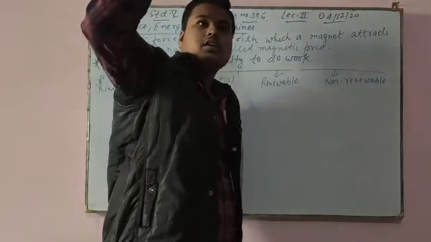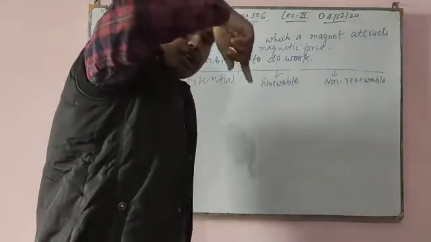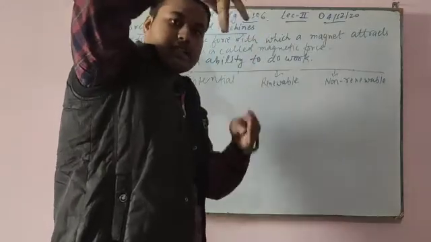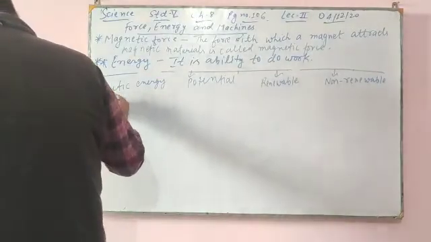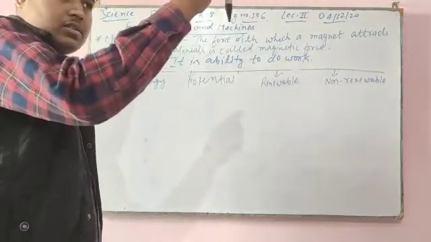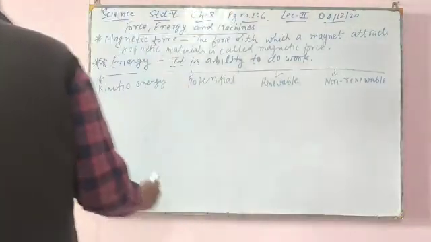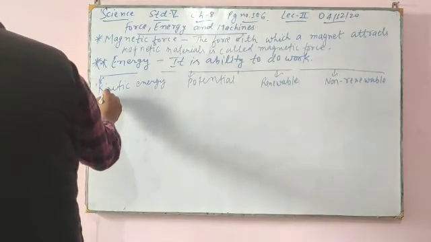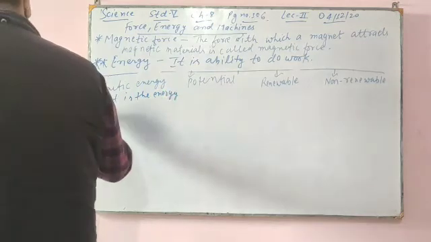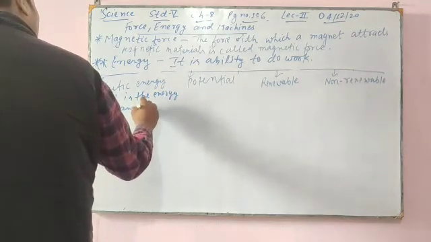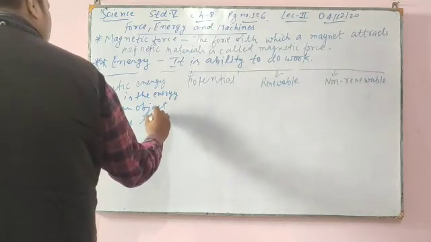When I leave this marker from up to down, it has kinetic energy, because it is now in motion. Right now it is at rest, but when I leave it, it will come in motion. So it has kinetic energy.